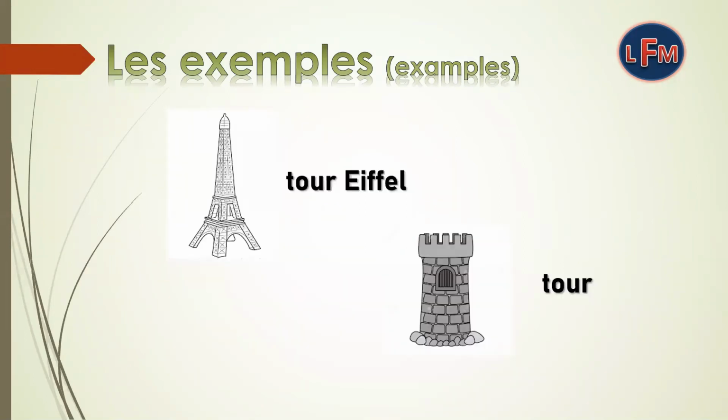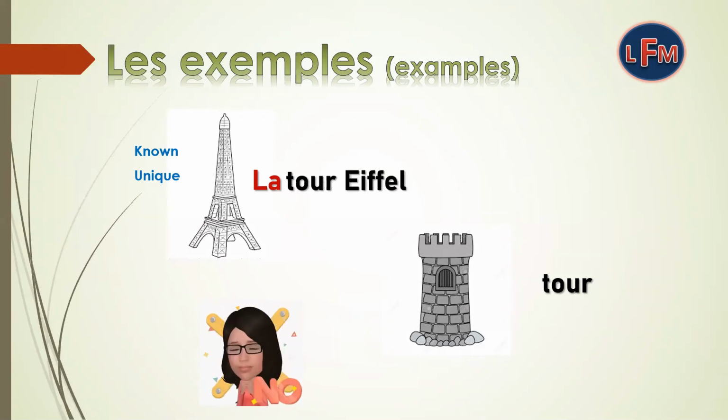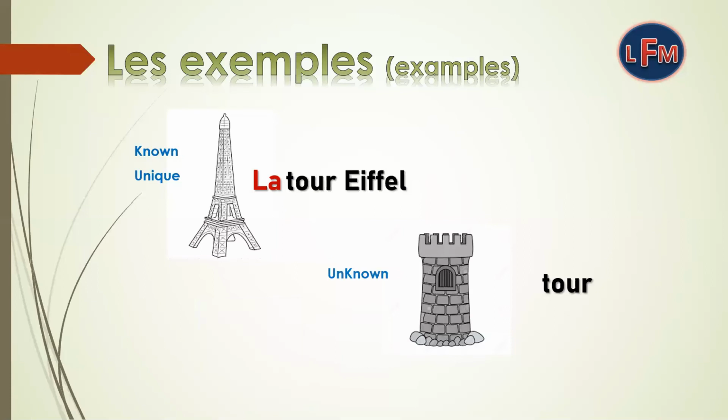Now, I would like to give you one more example. Have you ever seen this monument? Yes, this is Eiffel Tower. Is this tower known? Is this tower unique? Is this tower the only one in the world? Yes, this is known and unique. Therefore, we will use l'article défini over here, la tour Eiffel, because it is known and unique. Do you know this tower? No, because this tower is unknown and non-unique.